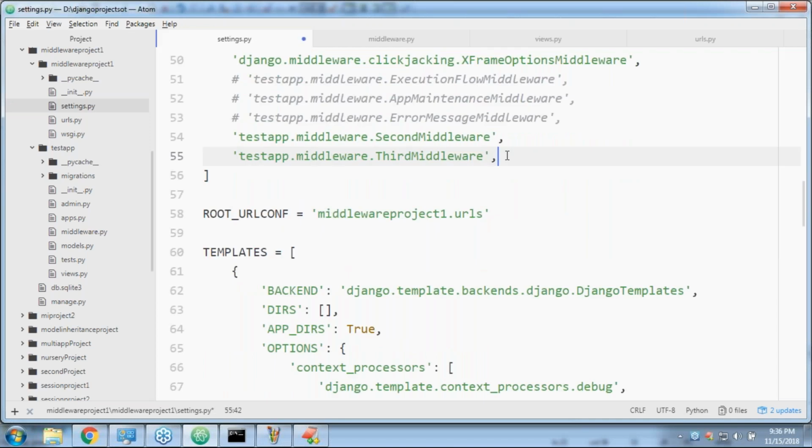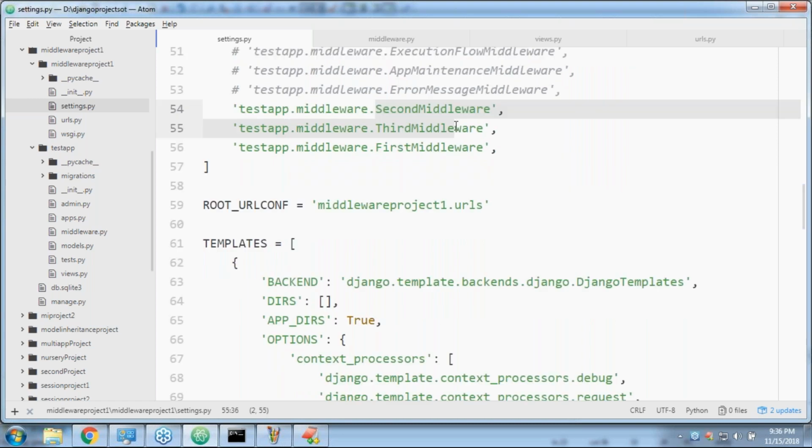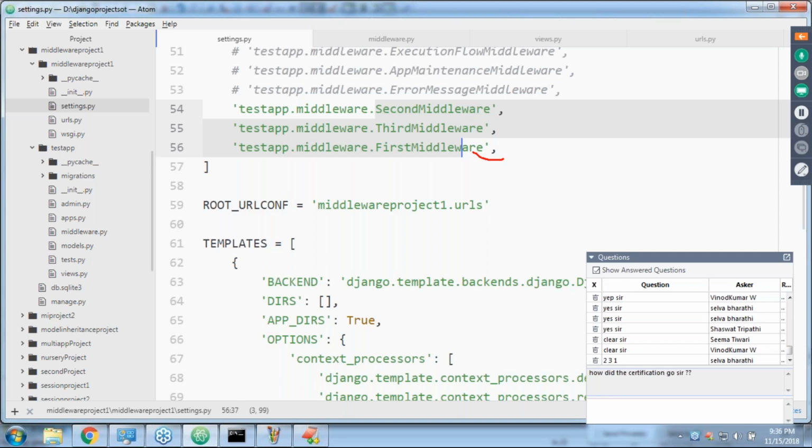Pre-processing of second middleware, pre-processing of third middleware, pre-processing of first middleware, post-processing of first middleware, and then third middleware, and then second middleware. This is the order coming. Observe that the corresponding change will be there. Let me refresh.